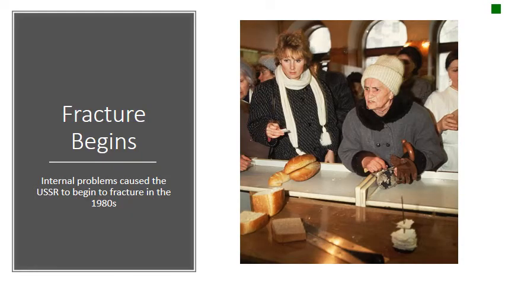So the fracture begins within the Soviet Union. Internal problems caused the USSR to begin to fracture in the 1980s. Remember, this is a communist dictatorship. There is no capitalist society. Remember how they had to wait in line to get their bread, wait in line for everything. And the economy begins to fall apart because of this. The government owns everything. And so people are relying on the government, and this begins to fracture in the 1980s.